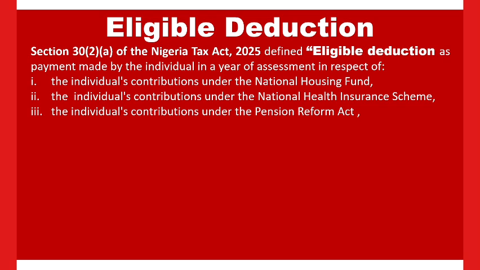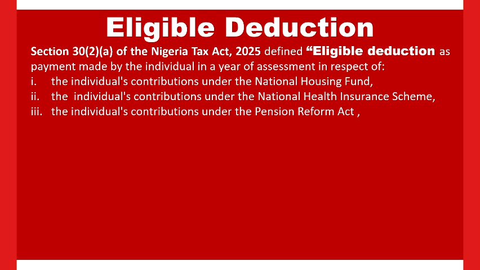What we mean by monthly gross emolument is your basic salary plus your housing allowance plus your transport allowance. The addition of these is what we refer to as your monthly gross emolument.